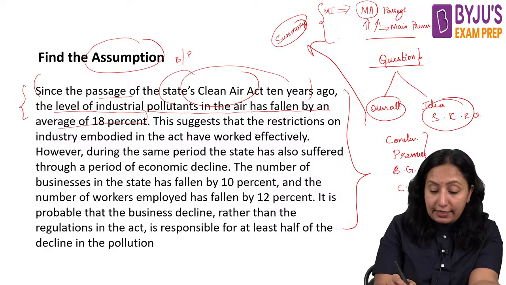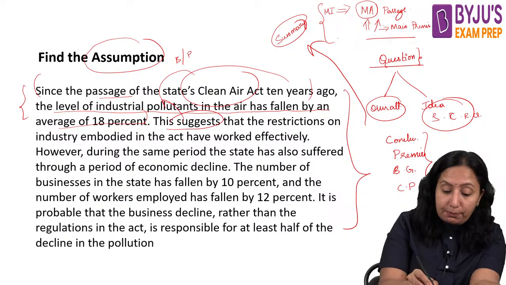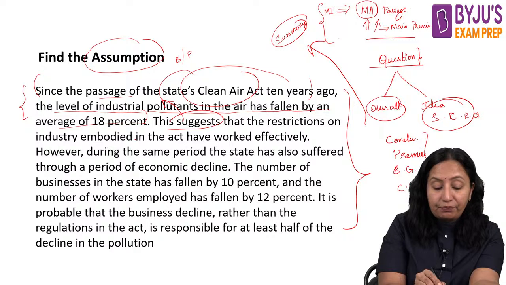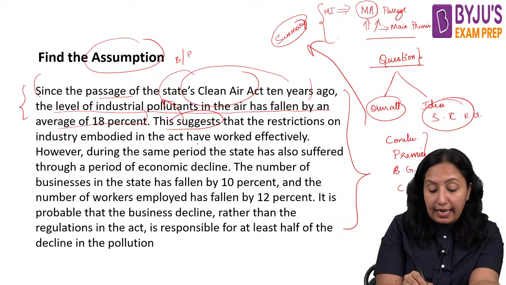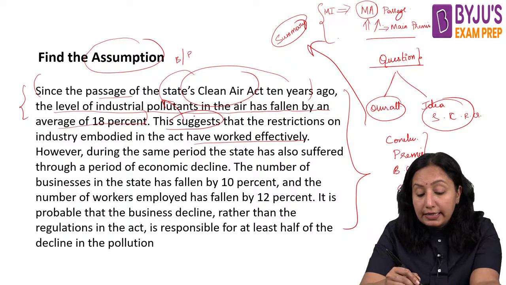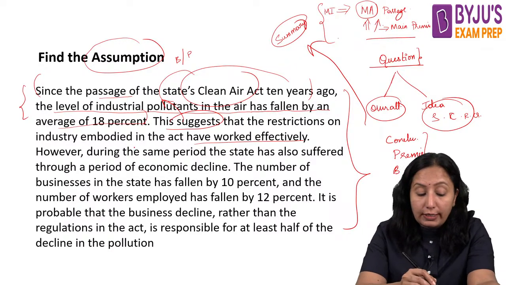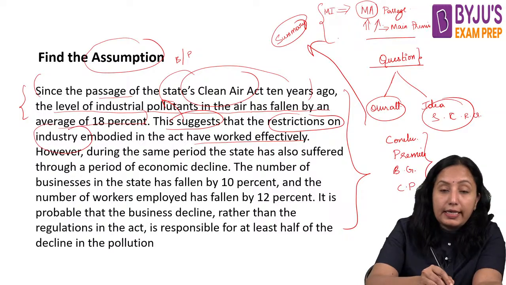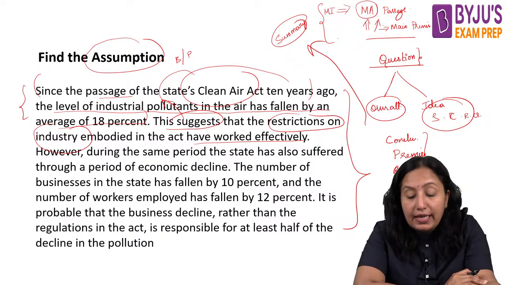Then, this suggests that restrictions on industry embodied in the act have worked effectively. That means the restrictions on industrial bodies have worked very well.